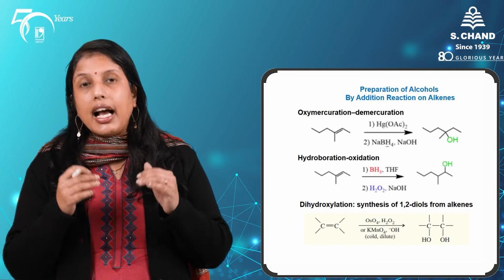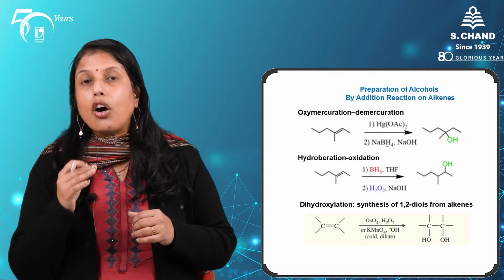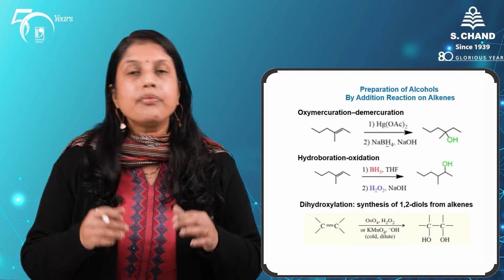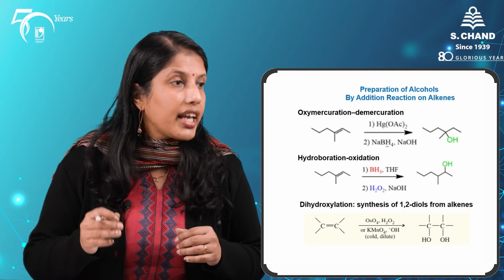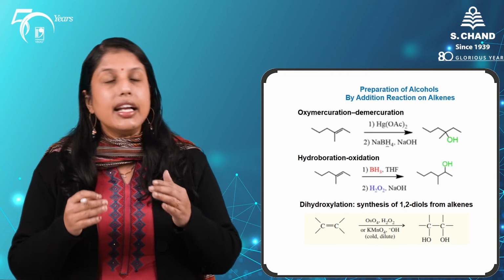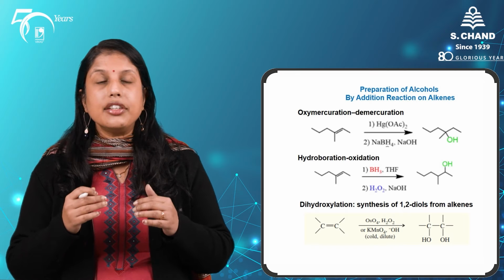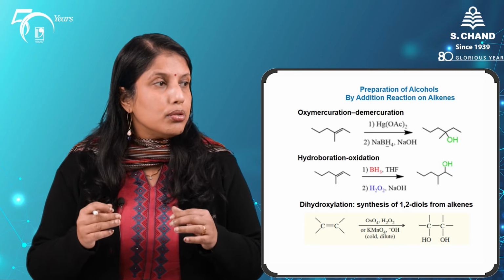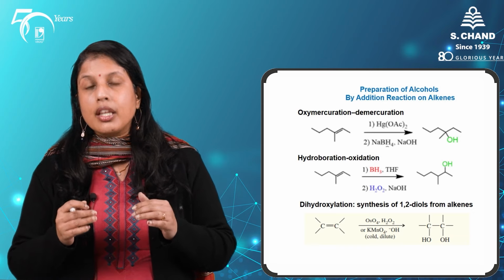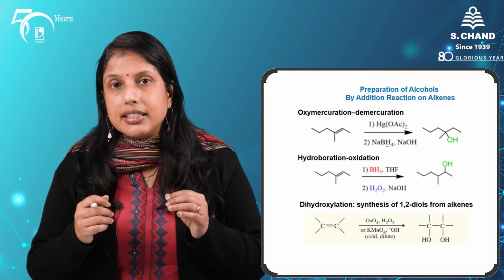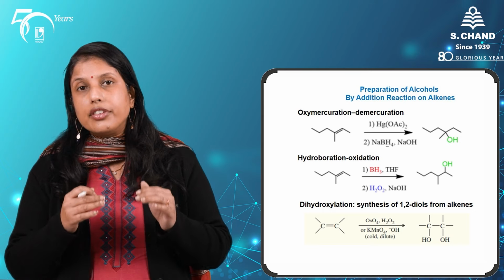Finally, when alkenes are treated with osmium tetraoxide or a cold alkaline solution of KMnO4, they undergo dihydroxylation to give us 1,2-diols. So this method is an excellent method for converting alkenes into our 1,2-diols.